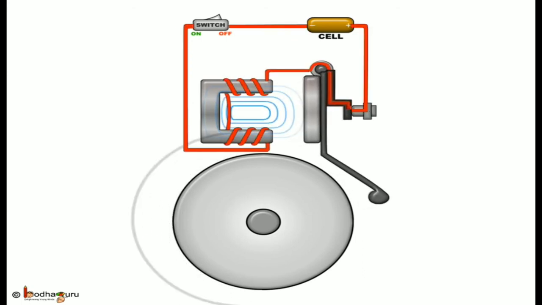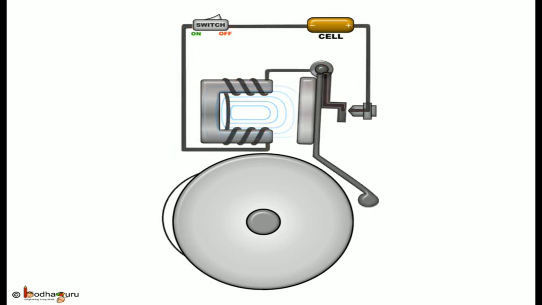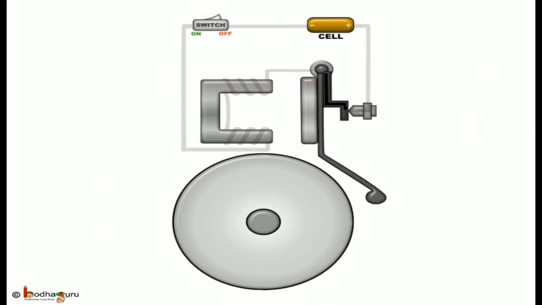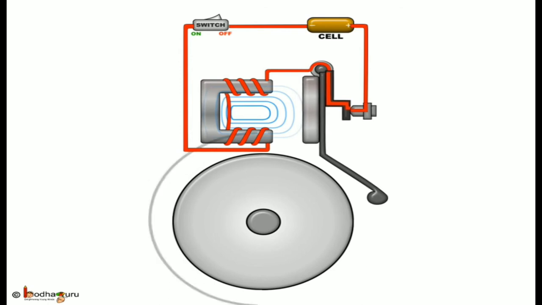Interesting application of an electromagnet, isn't it? So, in a nutshell, by turning an electromagnet on and off, we made a useful thing, an electric bell. Using this electromagnet, we created the movement of the clapper to ring the bell. With the current flow, the electromagnet attracted the clapper, ringing the bell.